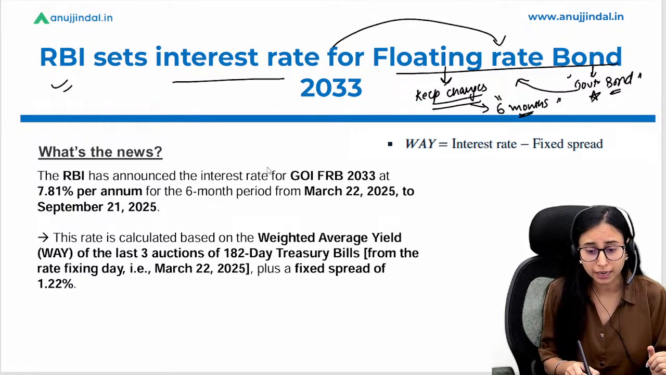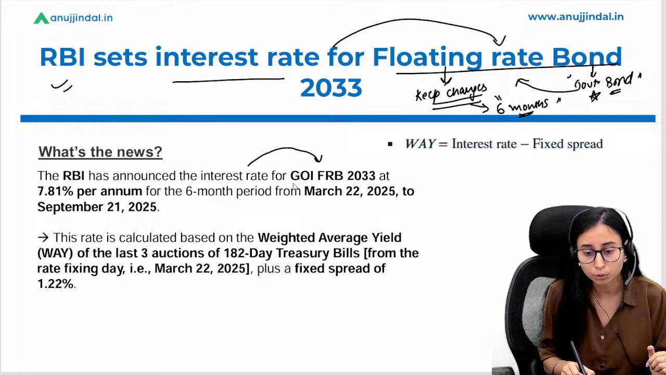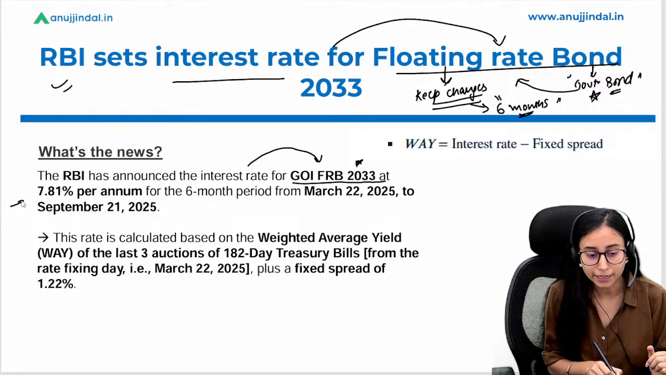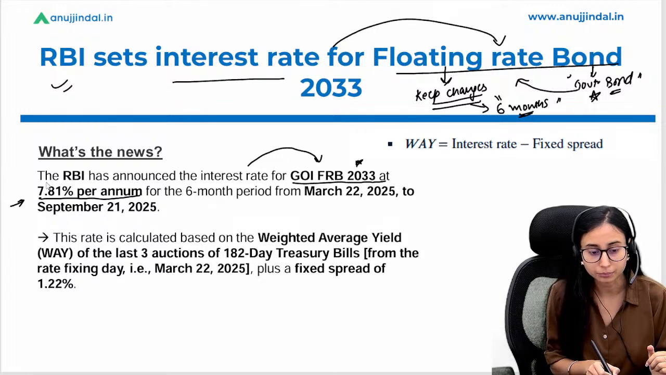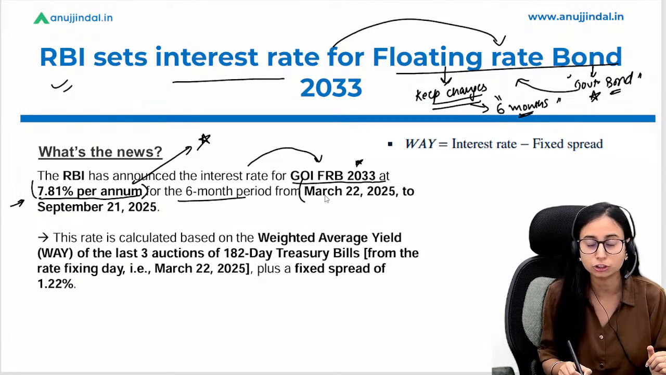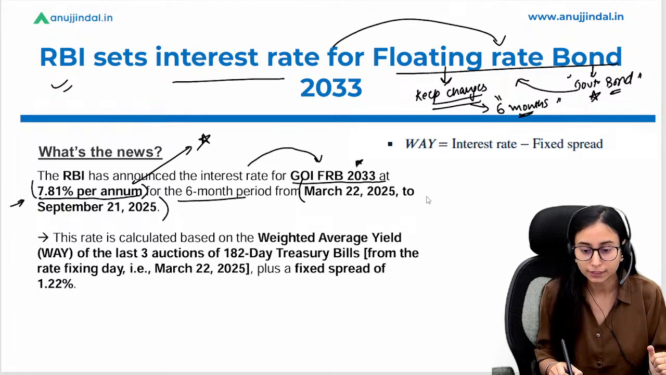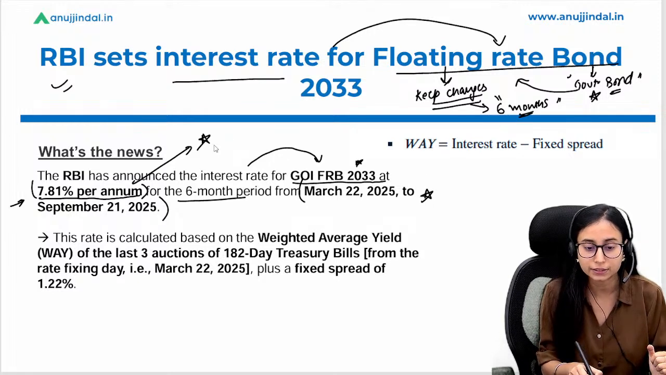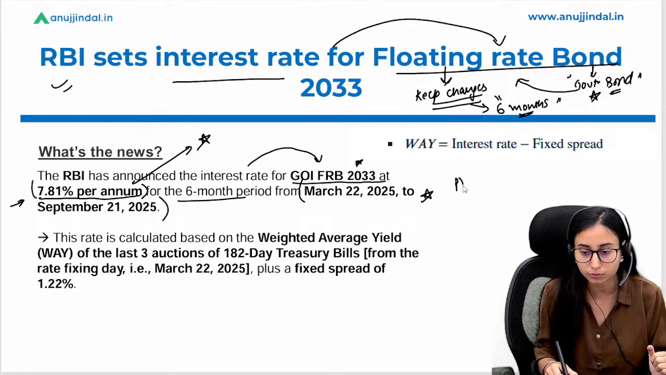Now, the rate for this particular bond, named Government of India floating rate bond 2033, is to be set at 7.81 per annum. Okay, so this is the latest rate that has been set for the 6 month period of March 2025 to September 2025. So this time period is important, and this interest rate is very important from the prelims perspective.